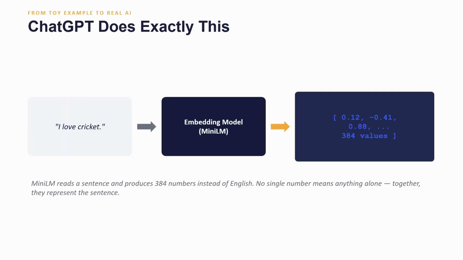From the toy example to real AI: I love cricket. It is sent to the embedding model. This "I love cricket" is converted into 384 values. Initially it may be 0.12, minus 0.41, like in our treasure example. The MiniLM reads a sentence and produces 384 numbers instead of English. No single number means anything alone. In our example, it is house coordinates and floor. This we are able to clearly define for example purposes only. But individual numbers are nothing. Only the group of numbers means something. Together they represent the sentence.